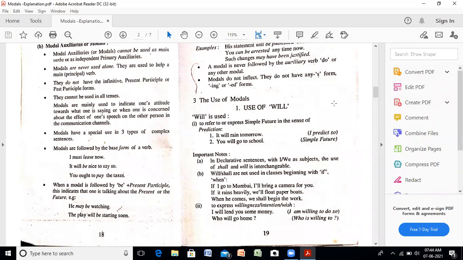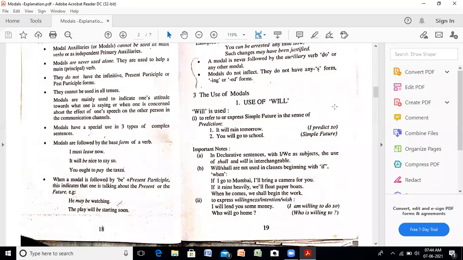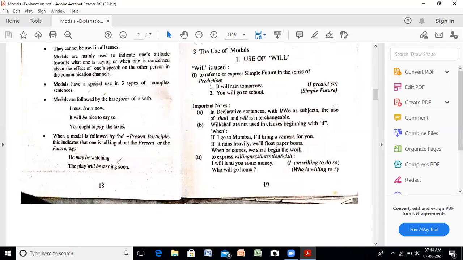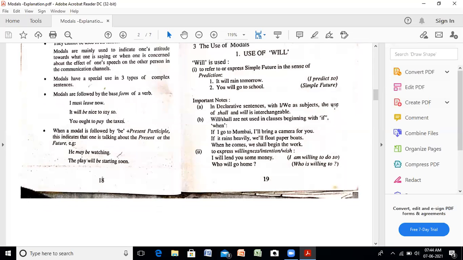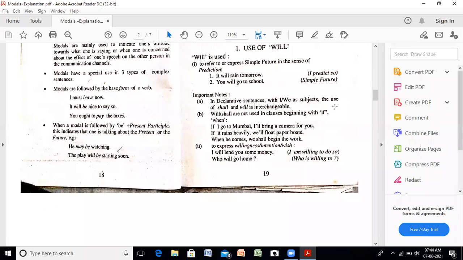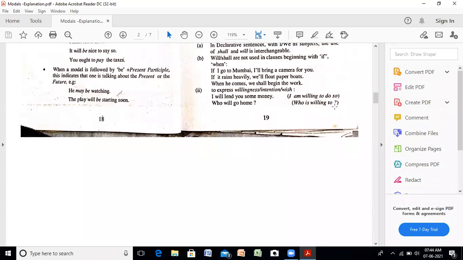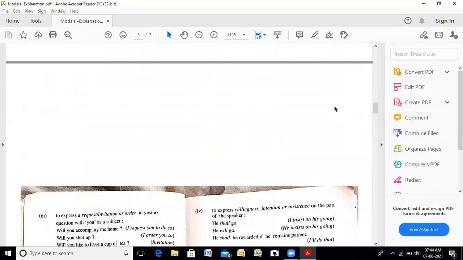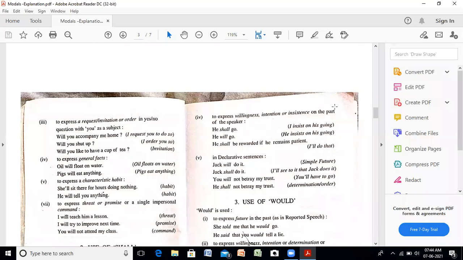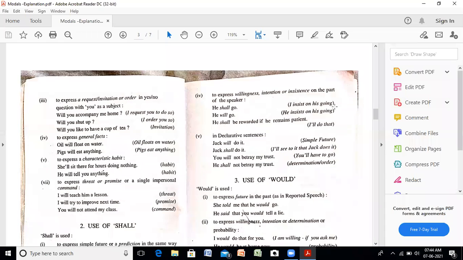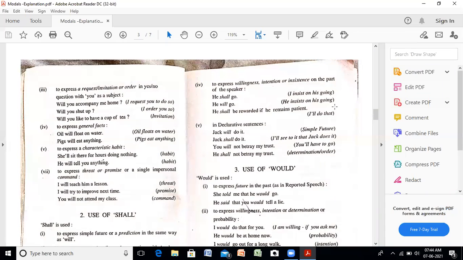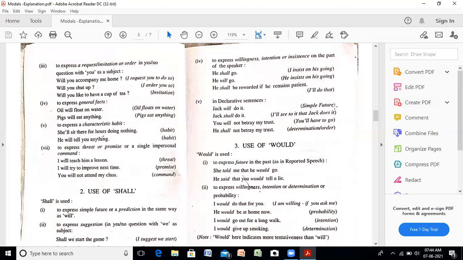Then we discussed the use of will, where will is used to refer to the simple future form in declarative sentences when the clause begins with if and when. Then the third thing we discussed, that it expresses willingness, intention, and wish. Coming to the next form, to express a request, invitation, or order in yes-no questions with you as a subject, will is used. To express general facts: oil will float on water, pigs will eat anything.